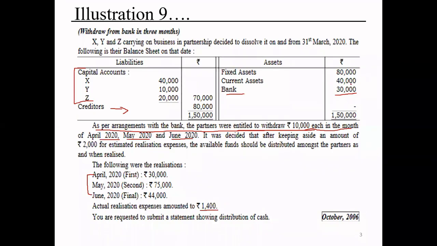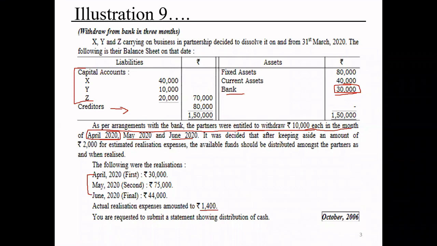We have 30,000, and this 30,000 we cannot withdraw in the same shot. So for that purpose, we made an arrangement with the bank. What the bank is saying, you are entitled to withdraw, but not the entire amount in one shot. You have to withdraw this amount in 3 installments. So first 10,000 we are getting in the month of April. That is called the first bank withdrawal.